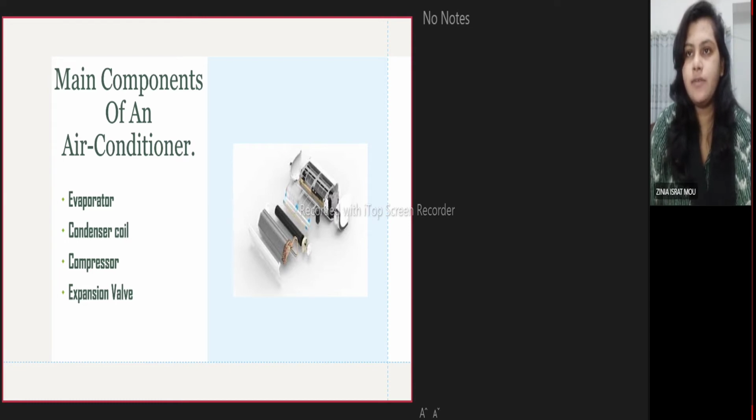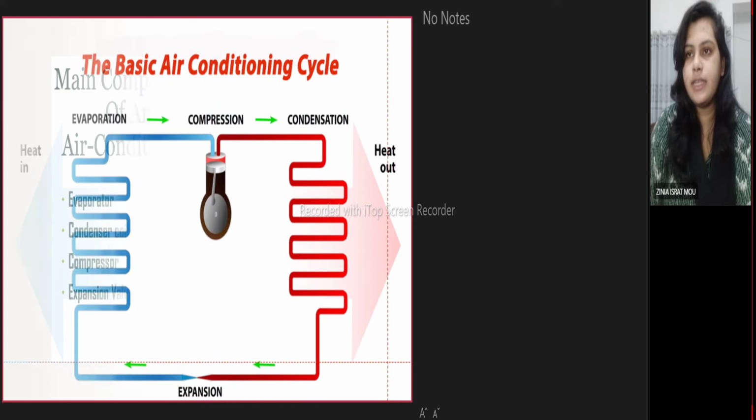And finally, the fourth, the expansion valve. These devices are used to control the refrigerant flow in a refrigeration system. They help to facilitate the change from higher pressure liquid refrigerant in the condensing unit to lower pressure gas refrigerant in the evaporator. The term low side is used to indicate the part of the system that operates under low pressure, in this case the evaporator. The high side is used to indicate the part of the system that operates under high pressure, in this case the condenser. Next slide, the basic air conditioning cycle working.